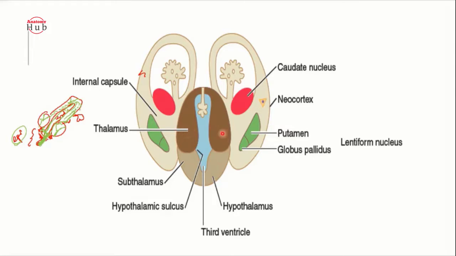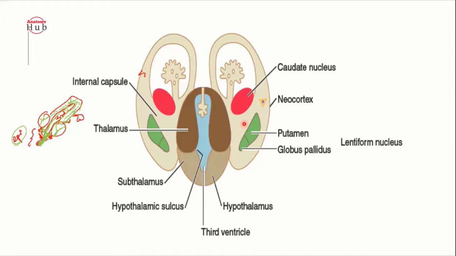So this thalamus develops from your alar plate, and from that two bulgings will come out as the lateral geniculate body and the medial geniculate body. That is known as your metathalamus.